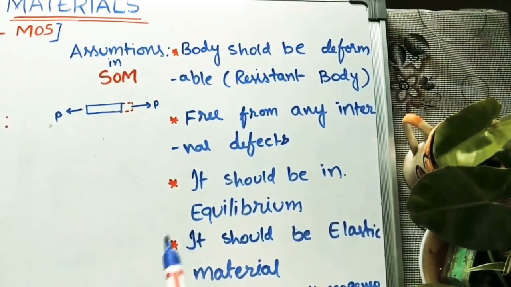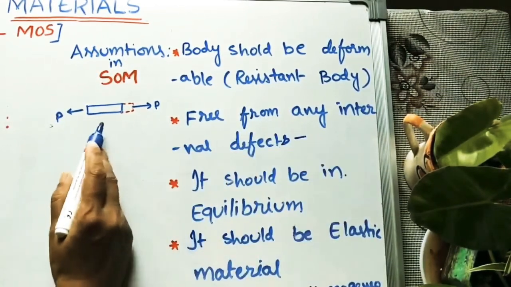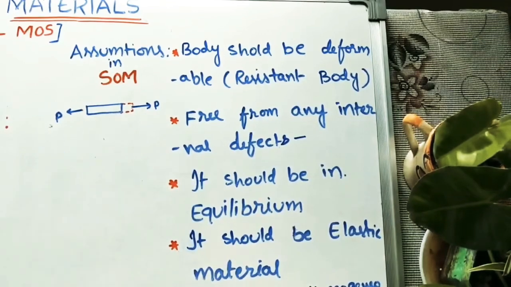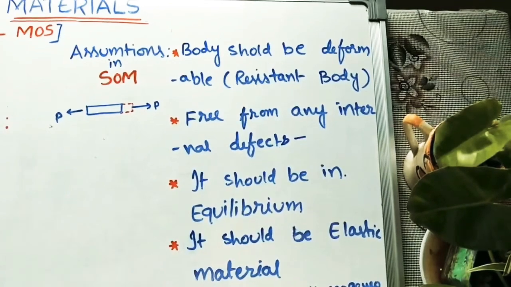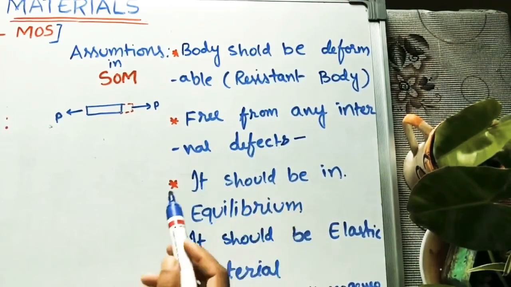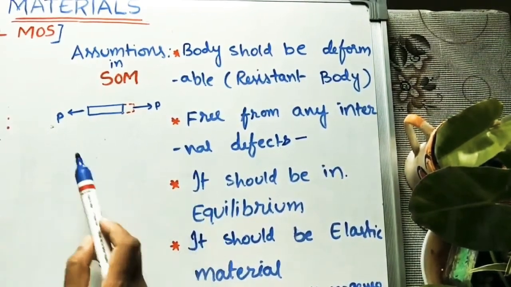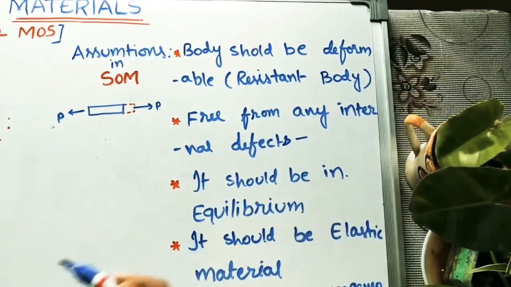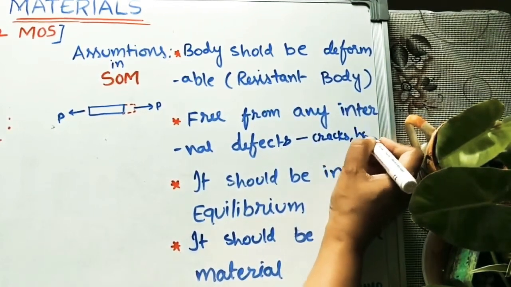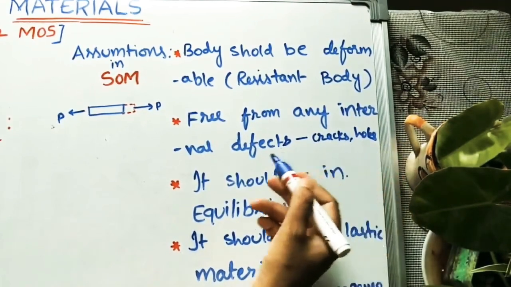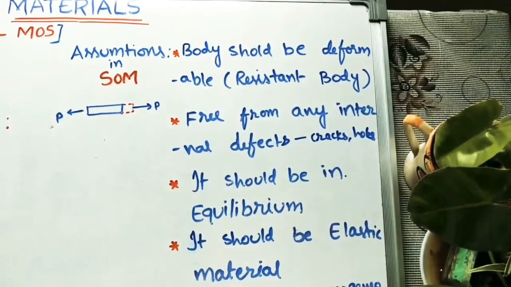The next assumption is it should be free from any internal defects. Internal defects means sometimes it may have cracks inside it, or it may have holes. Those defects we have to remove before designing any part. If some holes or cracks are there, the strength will be reduced. So to avoid this, whatever body we are taking should be free from internal defects. During manufacturing, some defects will occur. We have to take the object which is free from all these defects.